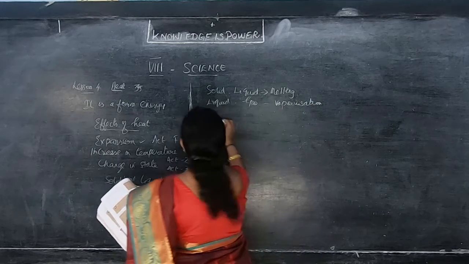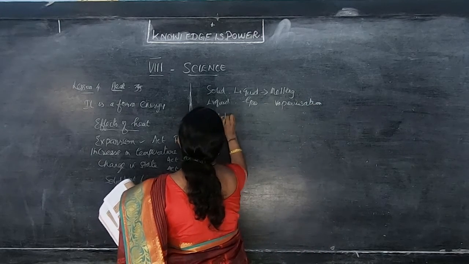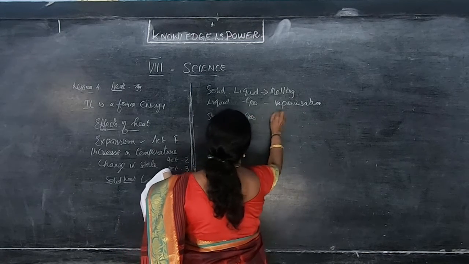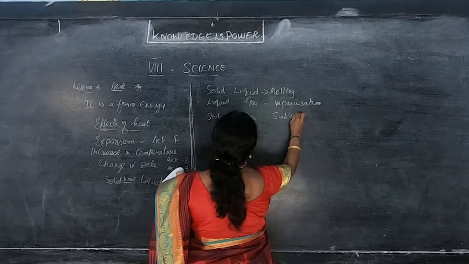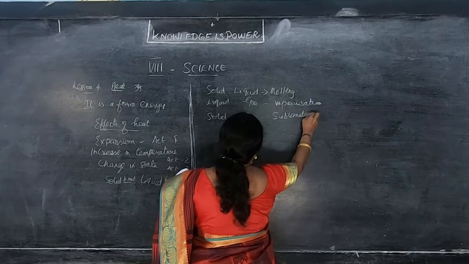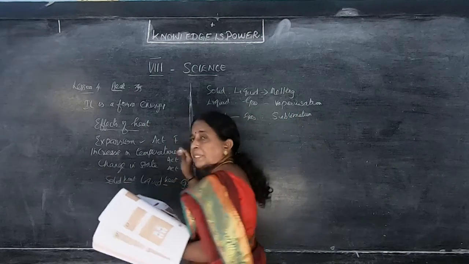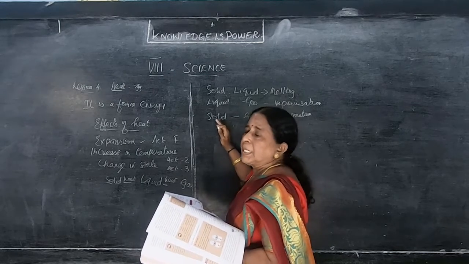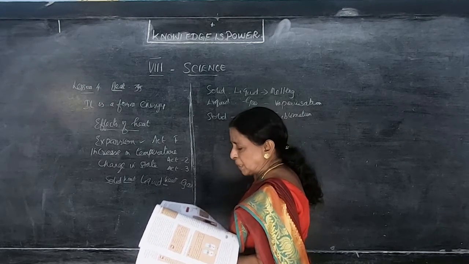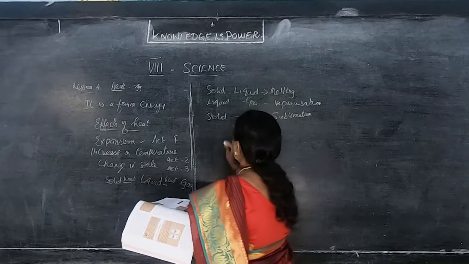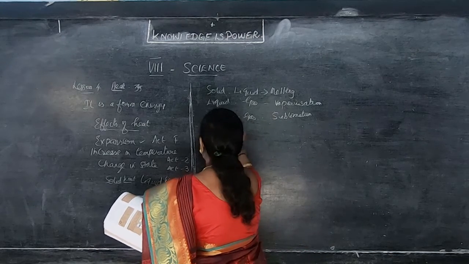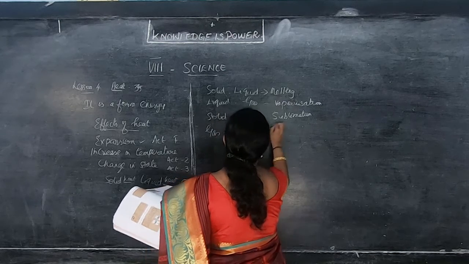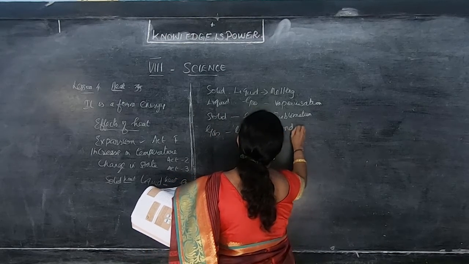Next, solid to gas directly. Camphor, that is solid, when heated becomes gas. This is known as sublimation. You would have studied it from 6th standard. Usually a solid changes into liquid, then to gas. But here it does not come to the form of liquid. Solid directly changes into gas, that is known as what? Sublimation. Then gas, when you cool it, becomes liquid. It is condensation. These are the processes.